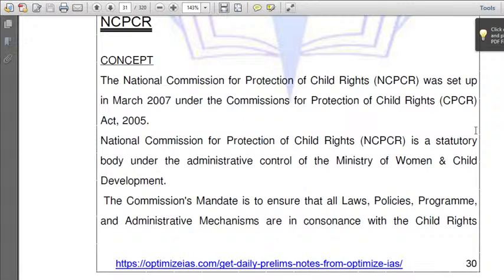Now look at what other bodies there are, like autonomous bodies or statutory bodies. What is a constitutional body? Go through it. Constitutional body means that from the beginning, the Constitution has mentioned the body, for example the Election Commission, so the Election Commission is a constitutional body. Now since this body has come into existence through an act, it is a statutory body.